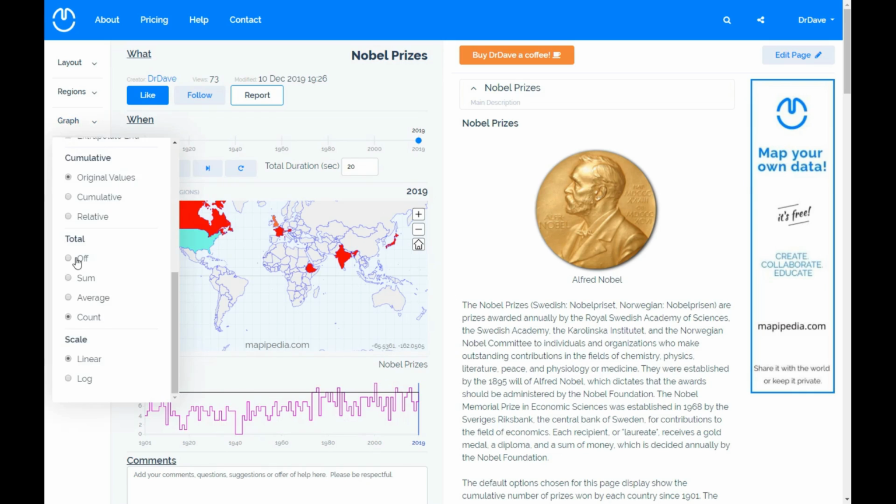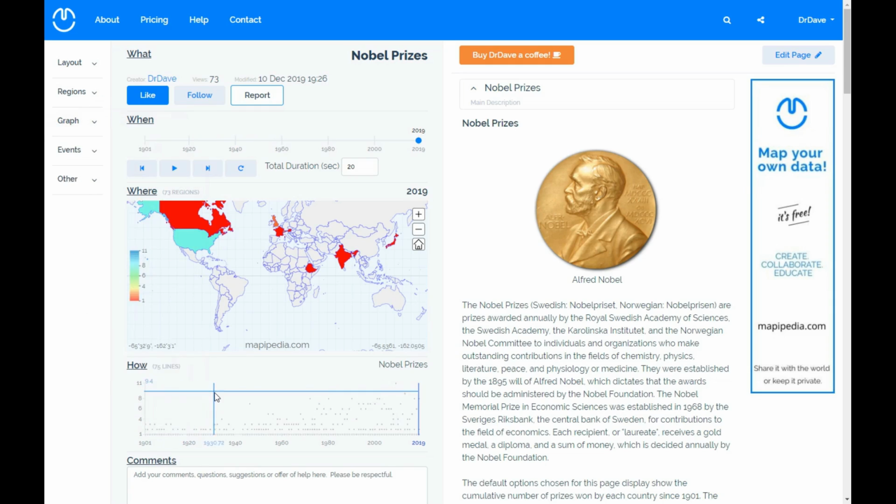Also, if you select the total type to off, each one of these dots here represents the number of Nobel Prizes won by a country in any one year. So if I hover over a country up in the map, like the USA here, all those dots that turn blue down the bottom represent the number of Nobel Prizes that country won in that year. So in this case, we can see that the USA actually won 11 Nobel Prizes in the year 2009.